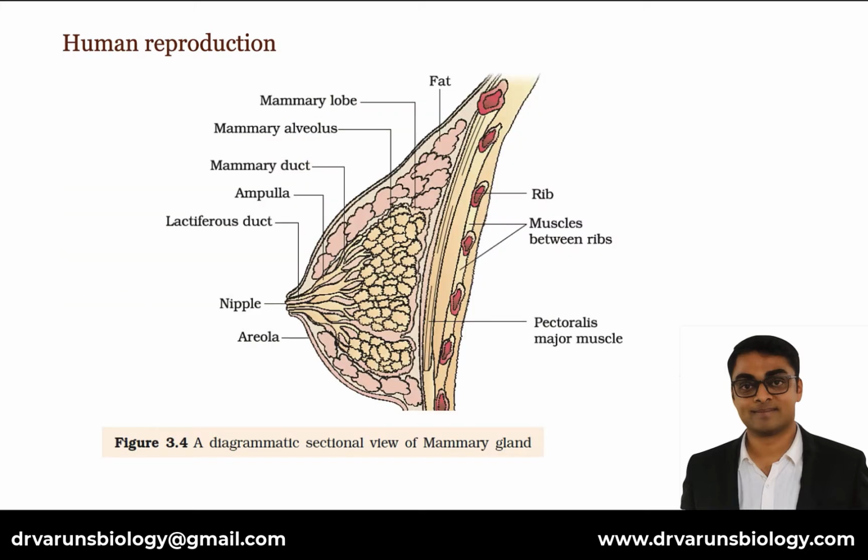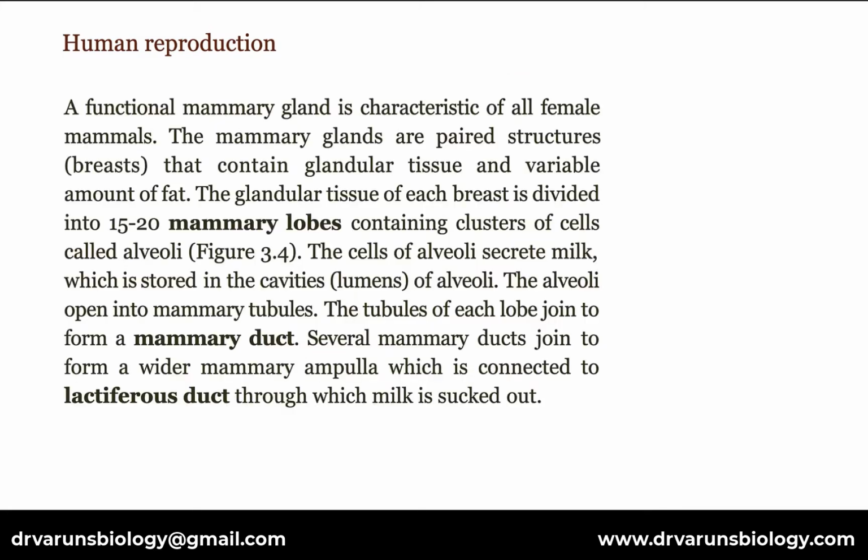Now, this is a diagrammatic sectional view of mammary gland, which we will elaborate now. A functional mammary gland is characteristic of all female mammals. The mammary glands are paired structures. They are called breasts that contain glandular tissue and variable amount of fat. The glandular tissue of each breast is divided into 15 to 20 mammary lobes containing clusters of cells called alveoli. The cells of alveoli secrete milk which is stored in the cavities or also lumens of alveoli.